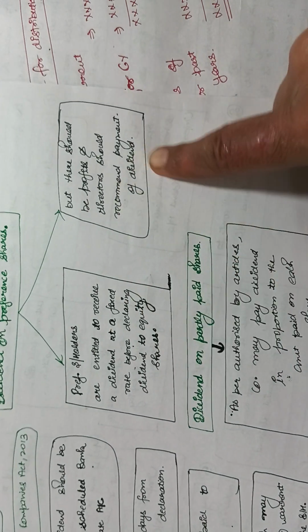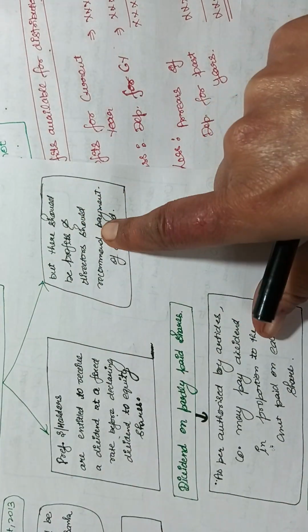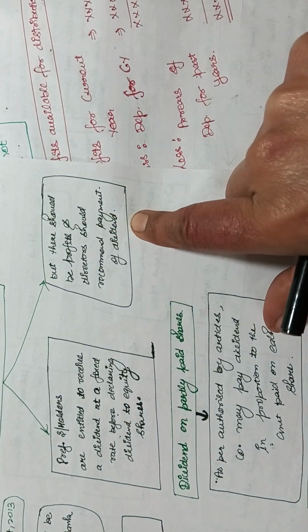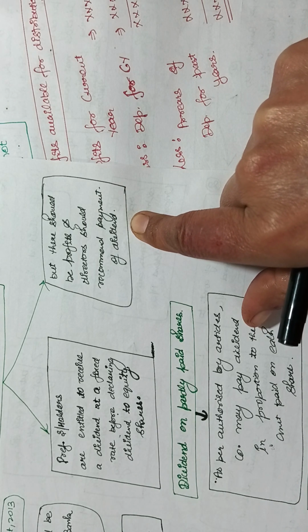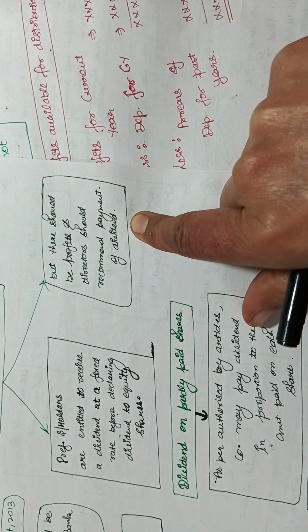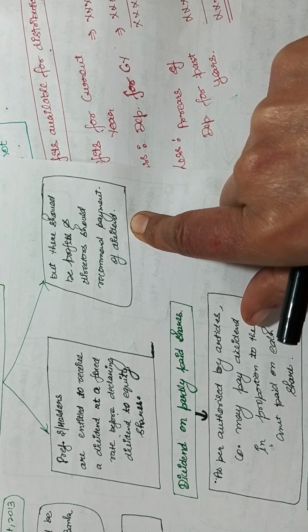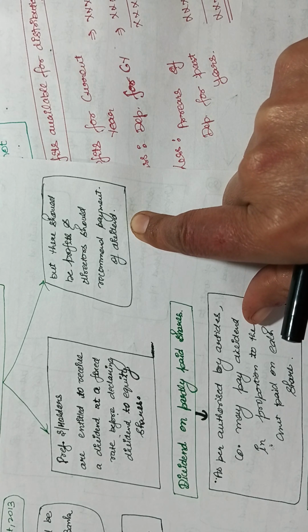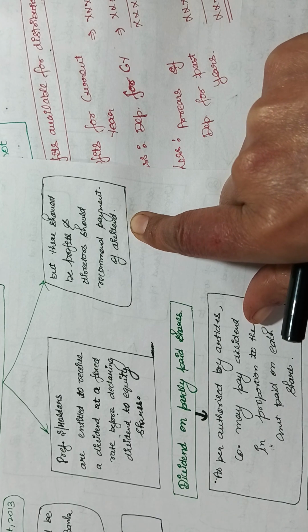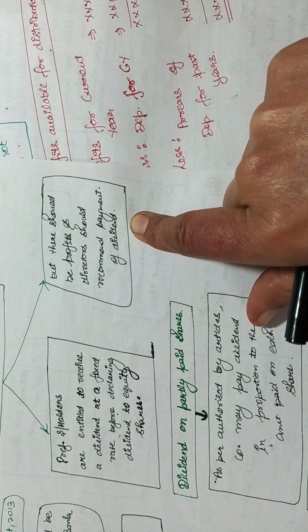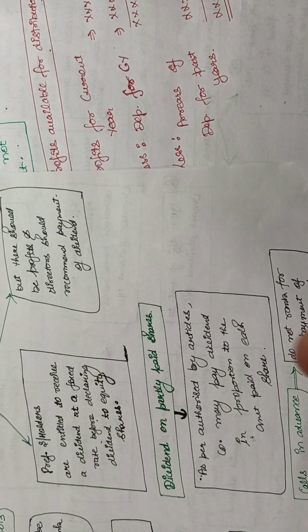Now, but there should be profits, and directors should recommend payment of a dividend. These are two conditions for the preference shares: that preference shareholders are entitled to dividend before the equity shareholders, but there should be profits, and directors should recommend the payment of dividend. Okay. Now,